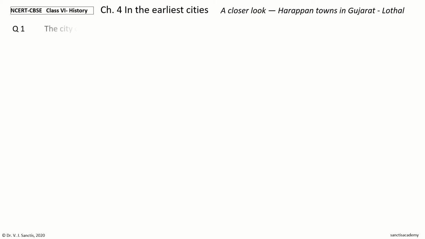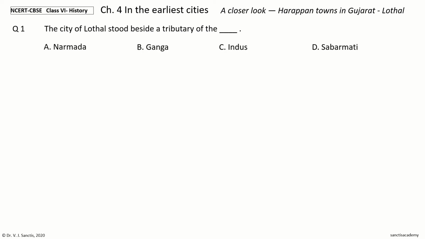First question. The city of Lothal stood beside a tributary of the dash. The options are Narmada, Ganga, Indus, Sabarmati. Your time to choose. And the answer is Sabarmati. So, the city of Lothal stood beside a tributary of the Sabarmati.